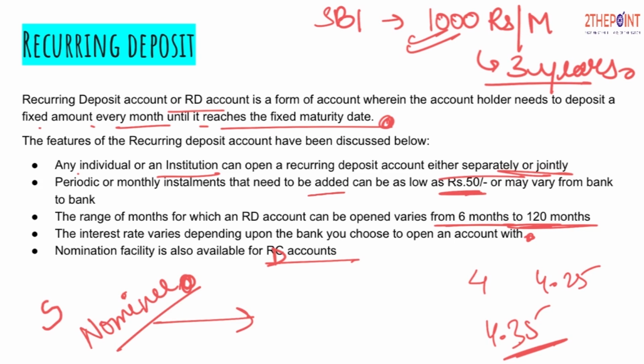So these are the 4 accounts which we have studied: 2 under the demand deposit system and 2 under the term deposit system. In demand deposits, you can withdraw and save the money as per your wish, whereas under the term deposit account, you have to deposit the amount in one go and withdraw also in one go.